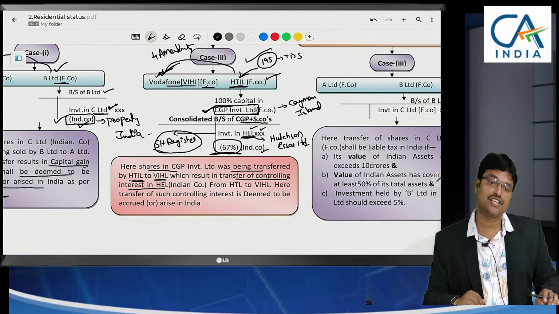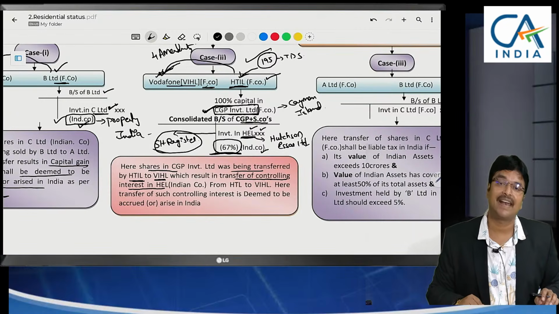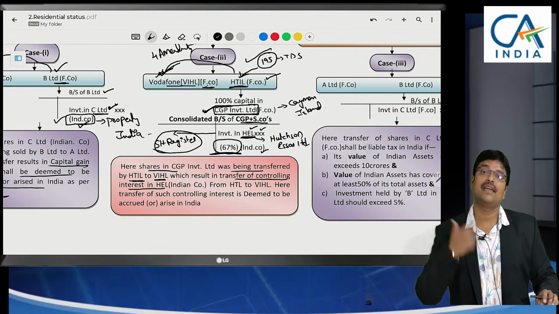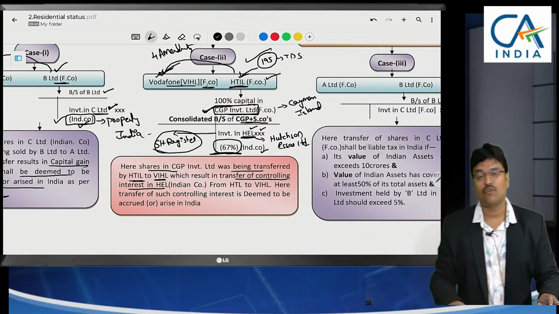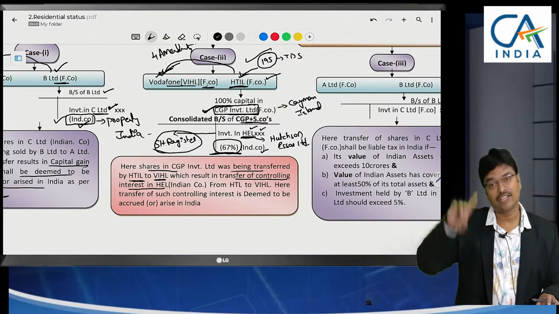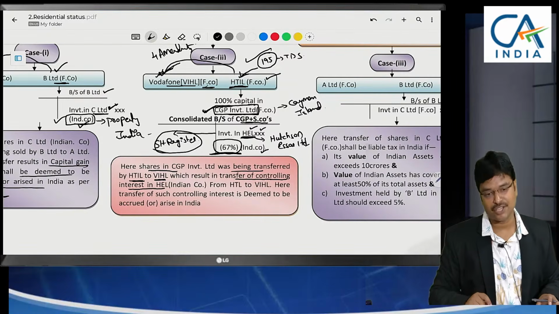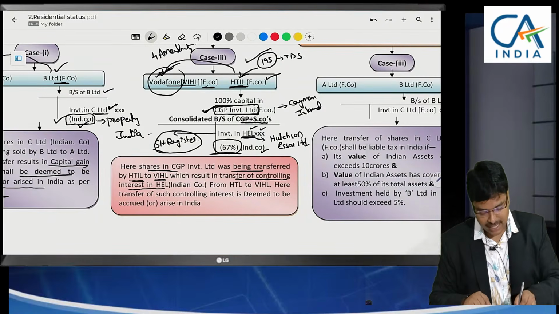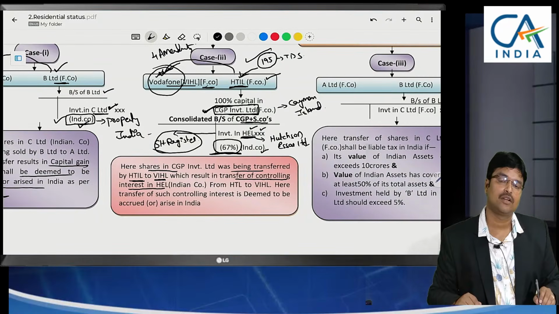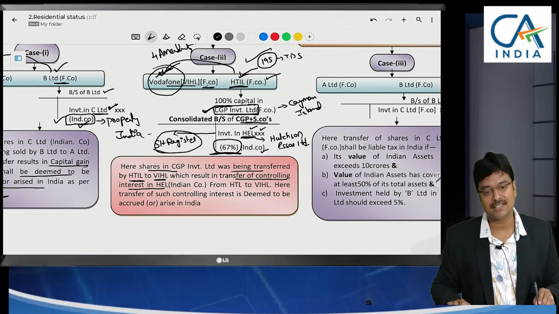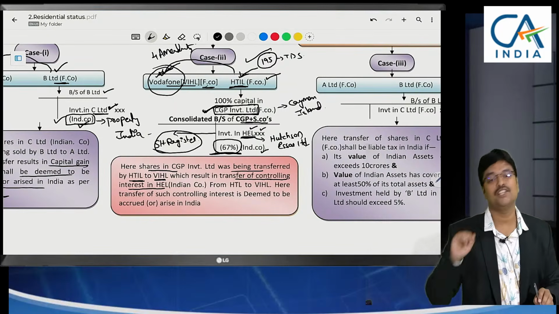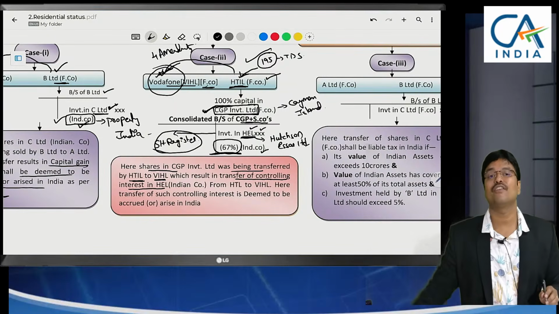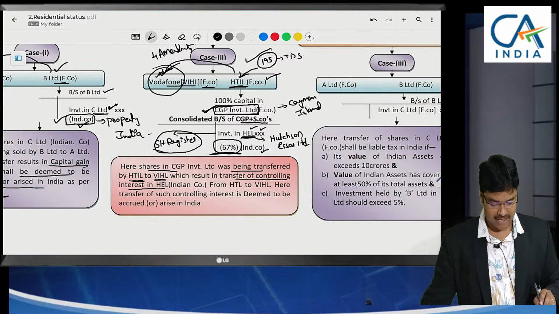Capital asset definition is changed. Section 195 TDS, the deductor may be a resident or non-resident. Four sections have been amended with retrospective effect from 1/4/1961. Actually, in the Supreme Court case, Vodafone has won. No need to deduct TDS, the conclusion has come. But the Act has been changed now, retrospectively from 1/4/1961. Am I clear, sir?